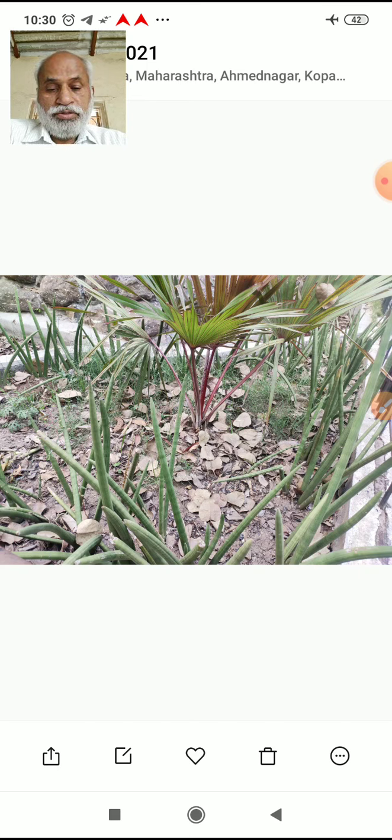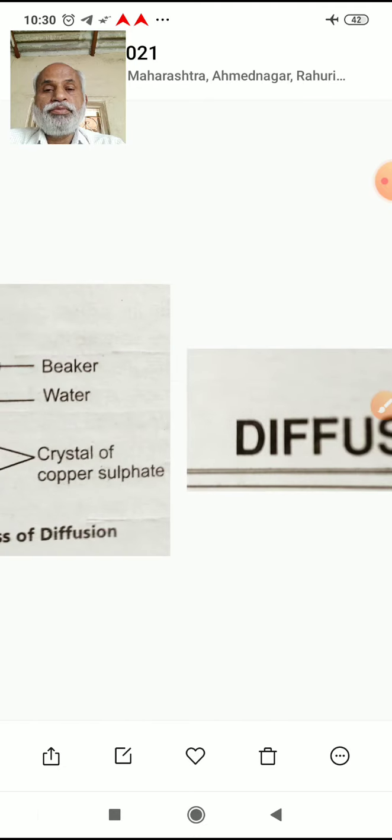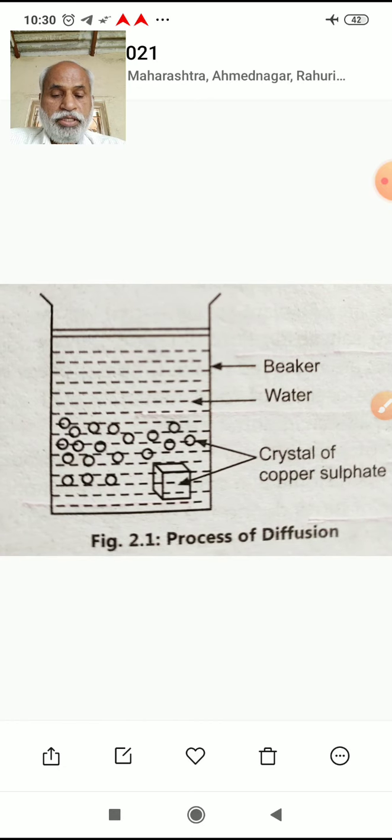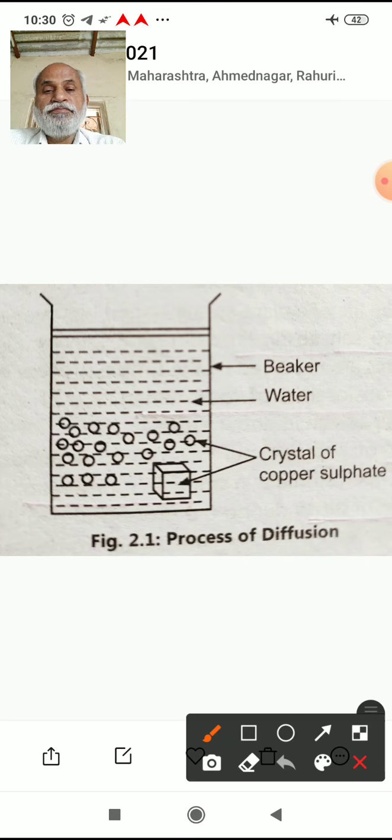We have seen the definition of diffusion. One more diffusion can be explained with the help of crystals of copper sulfate. If they are placed in a beaker, you see here on the screen, the crystals diffuse in the surrounding liquid, that is water.